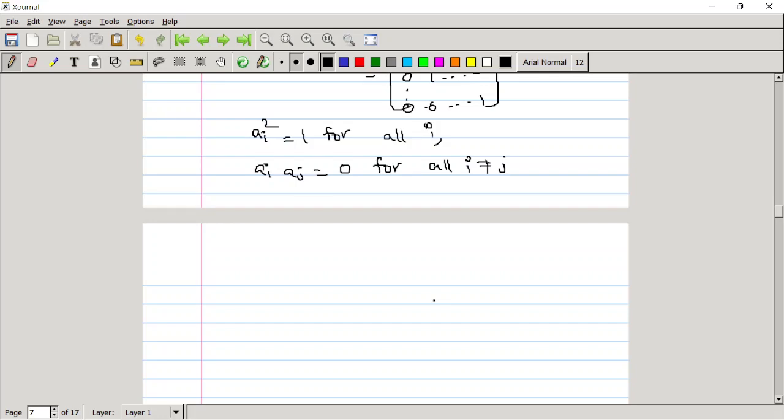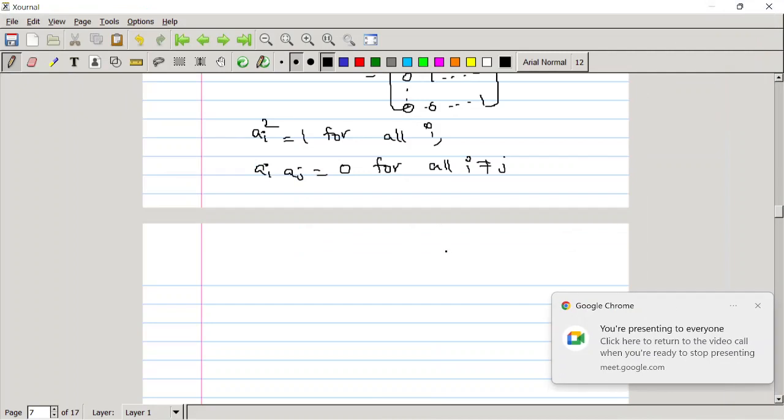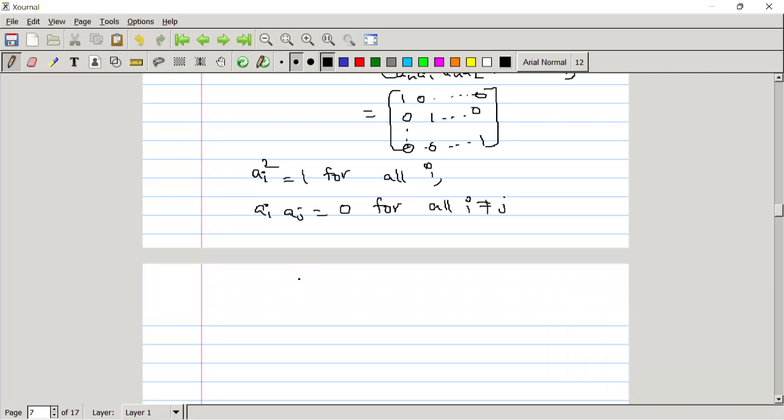Can we say any contradiction from this? Can anybody expect how? We have to say some contradiction from this. Let me reveal. So we have ai aj equal to 0 for all i not equal to j. That implies ai equal to 0 for all i. Can I say this? Let me call this one property, and this is second.